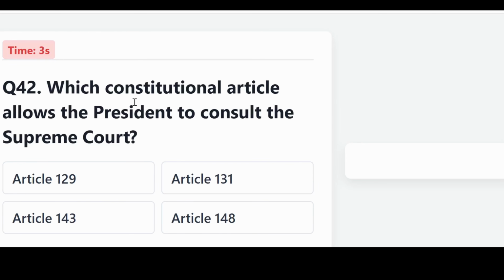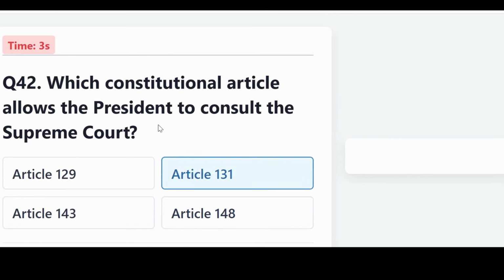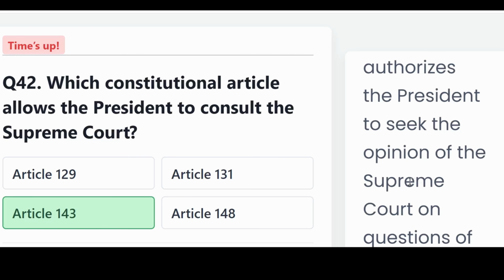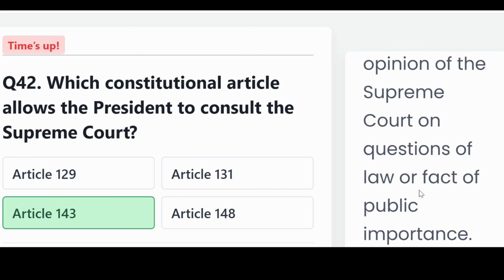Which constitutional article allows the President to consult the Supreme Court? Is it Article 129, 131, 143, or 148? The correct answer, 143. Article 143 authorizes the President to seek the opinion of the Supreme Court on a question of law or fact of public importance.